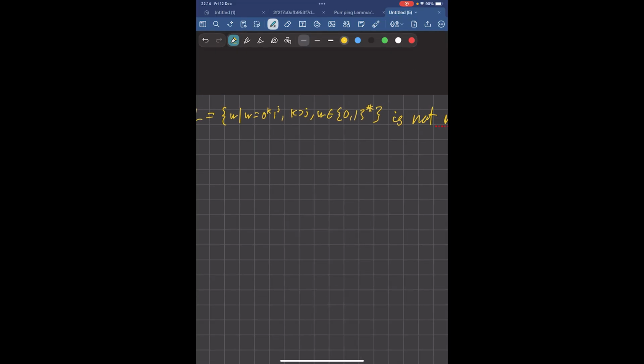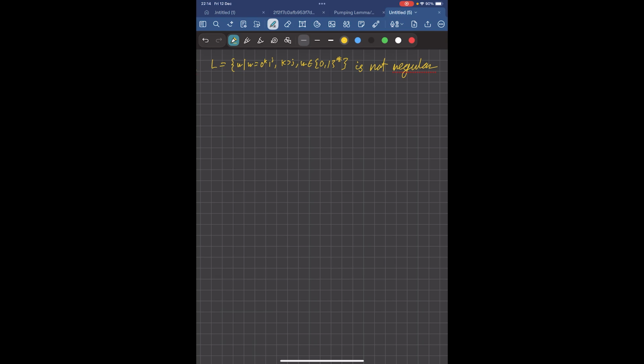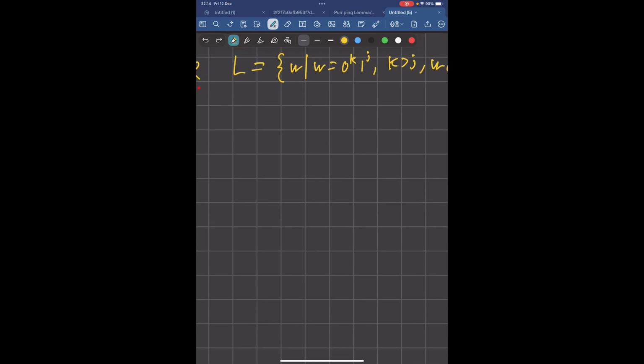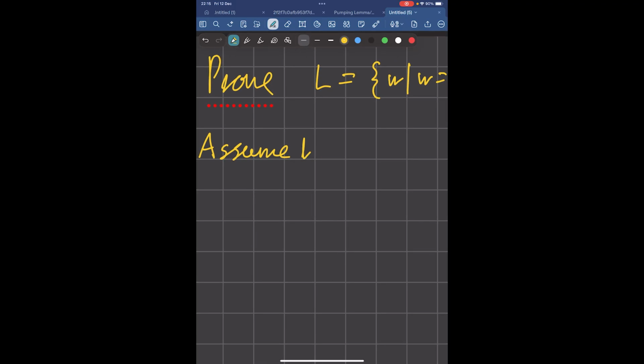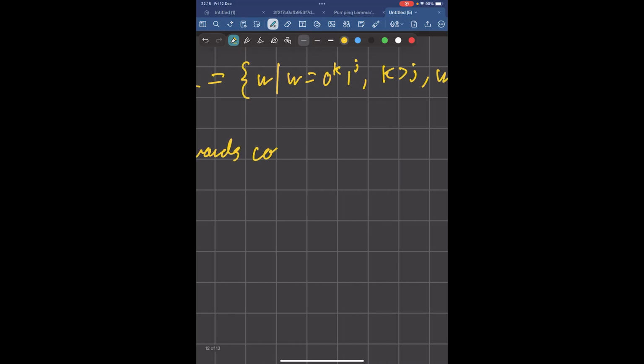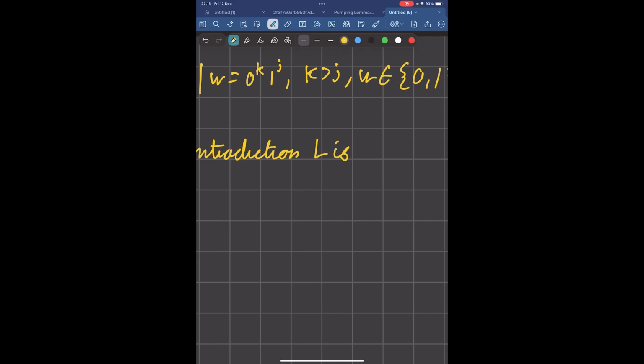Let's go over the proof. We want to prove it's not regular, therefore we assume it is and proceed by contradiction. So assume towards contradiction that L is regular.